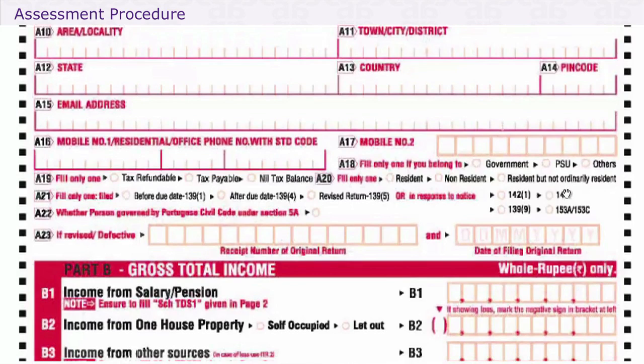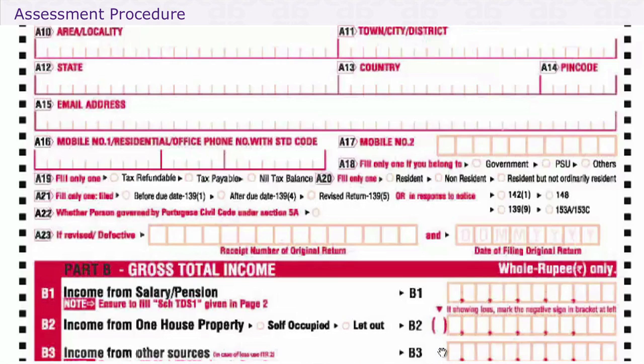That mistake is a mistake. It cannot be automatically rectified on your own by filing a new return. So once you have filed a return earlier and you've discovered a mistake, you want to revise it. What will you do? You'll pick up this form again. You will recalculate or show the entire return again, but only this time you will take 139(5).